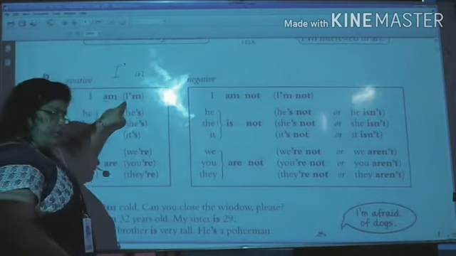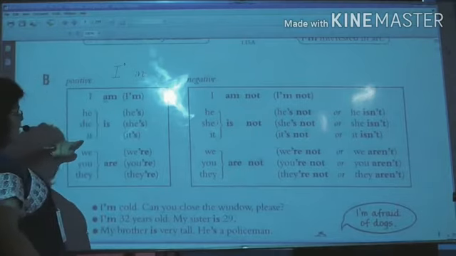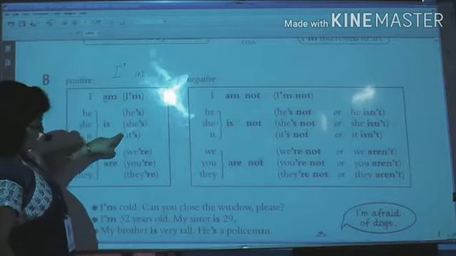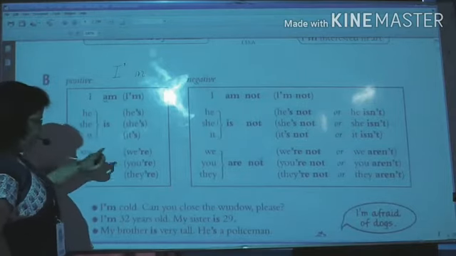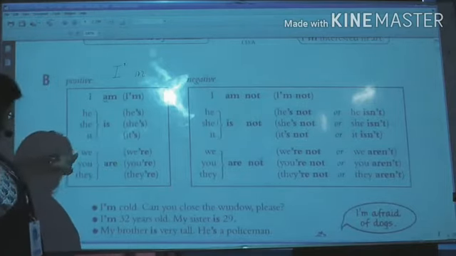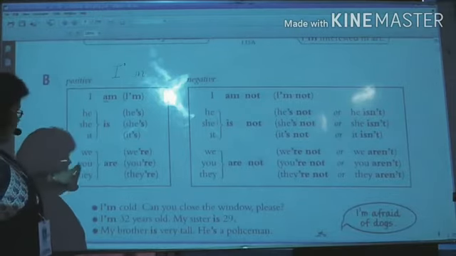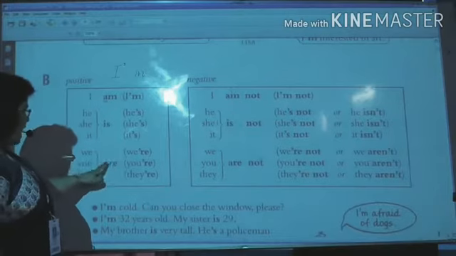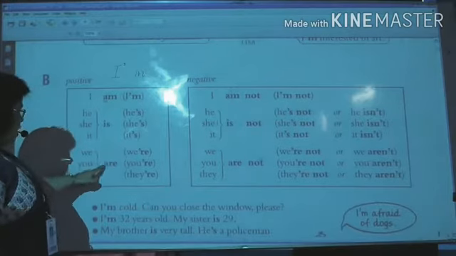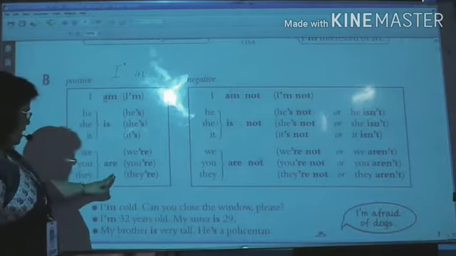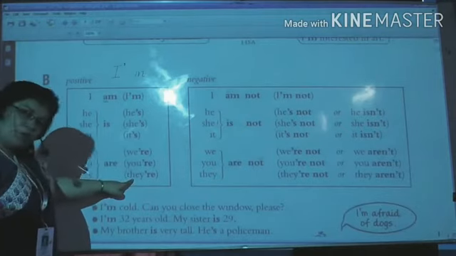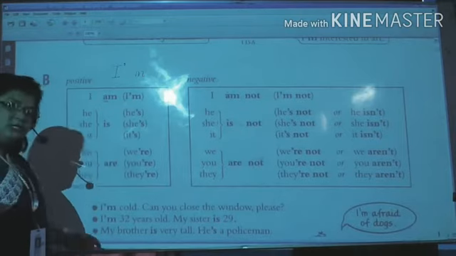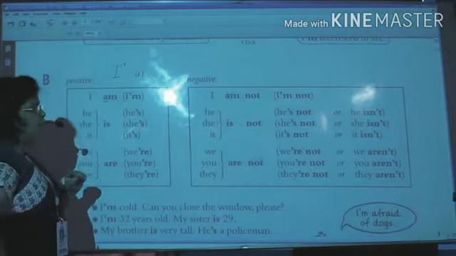Pronunciation is almost same. He, she, it के संग we use is. So he's, she's, it's. Got it? Then with we, you, they, we are using are. When we contract, we are becomes we're, you are becomes you're, they are becomes they're. Okay? So you should remember these contractions, these short forms also.